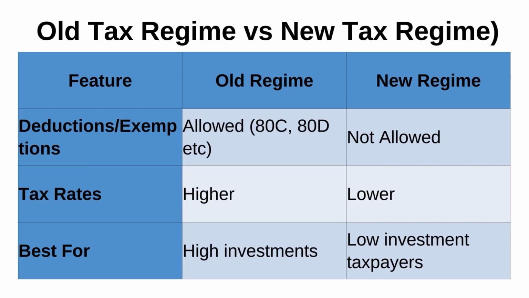As far as tax rates are concerned, in the old regime the tax rates are higher, but in the new regime the tax rates are lower. The old regime is best for high investment. When the investor intends to make high investments, the old regime is okay. And the low investment taxpayer will find the new regime beneficial. So this is the basic difference between the old and new tax regime.